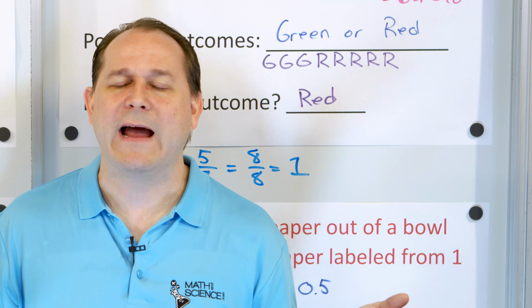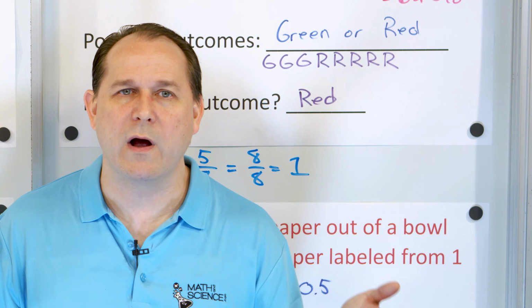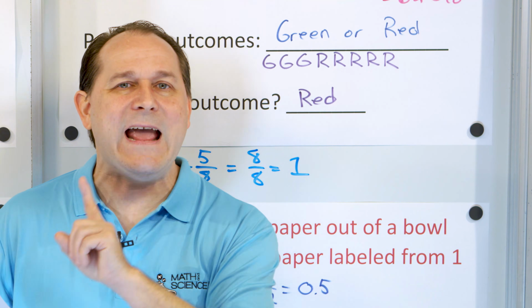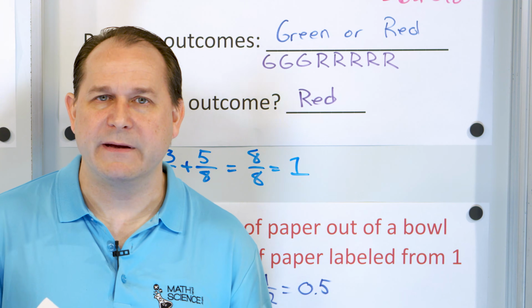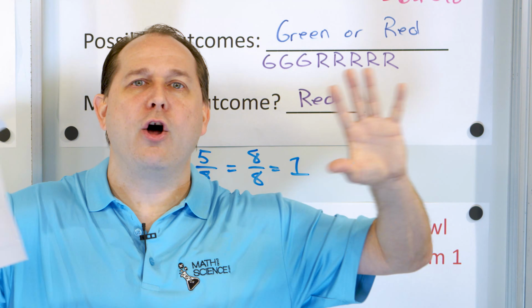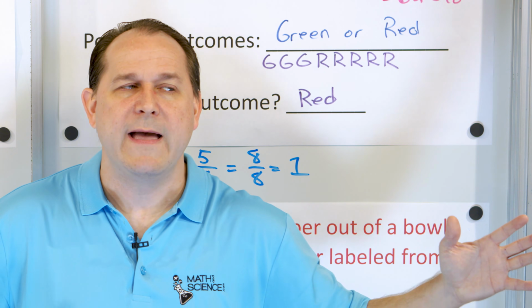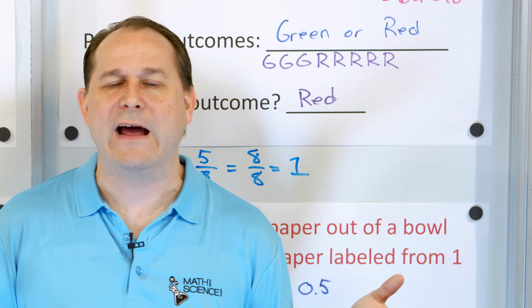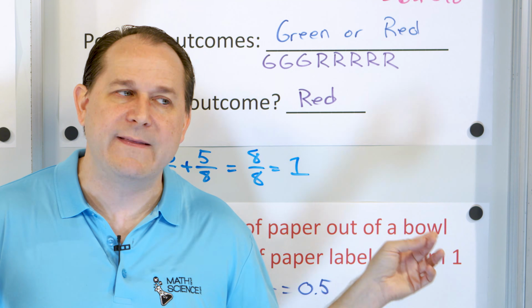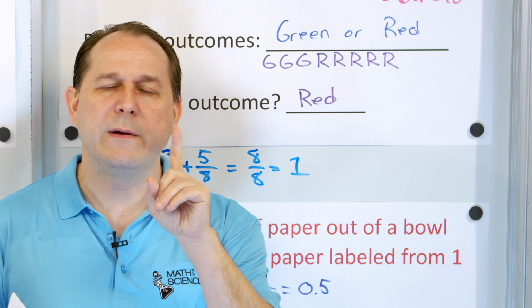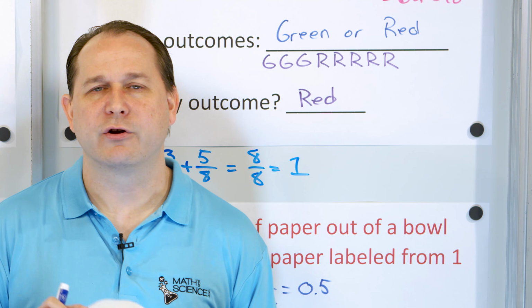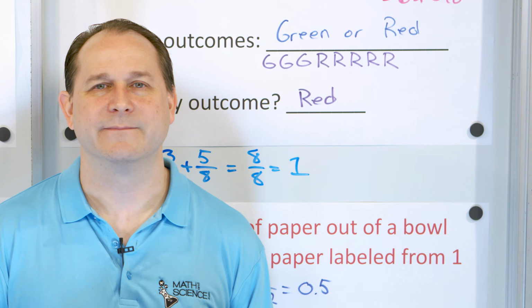And when you add all the possible outcome probabilities, you should get 1. 1/2 plus 1/2 is 1. In every one of these examples, when we calculate all the probabilities and add them all together, all the ways in which the outcomes can happen, they always have to add to 1, and that is shown here as well. I have one more. Let me take these down, and we'll conquer the last one and wrap up this lesson.